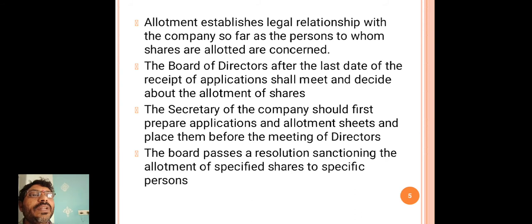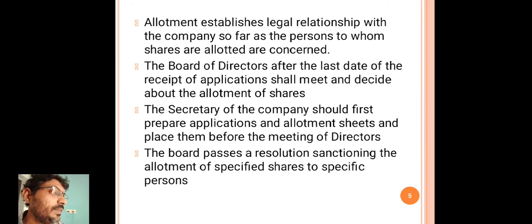The board of directors, after the last date of the receipt of applications, shall meet and decide about the allotment of shares.